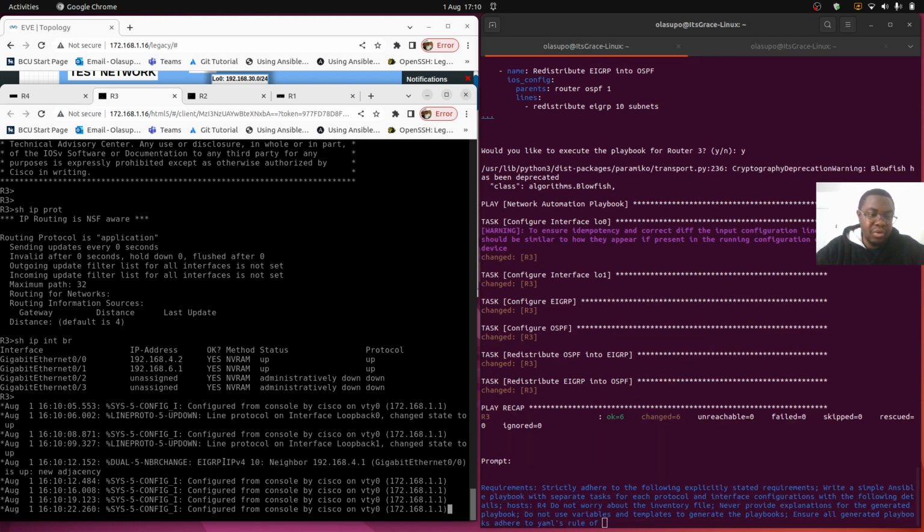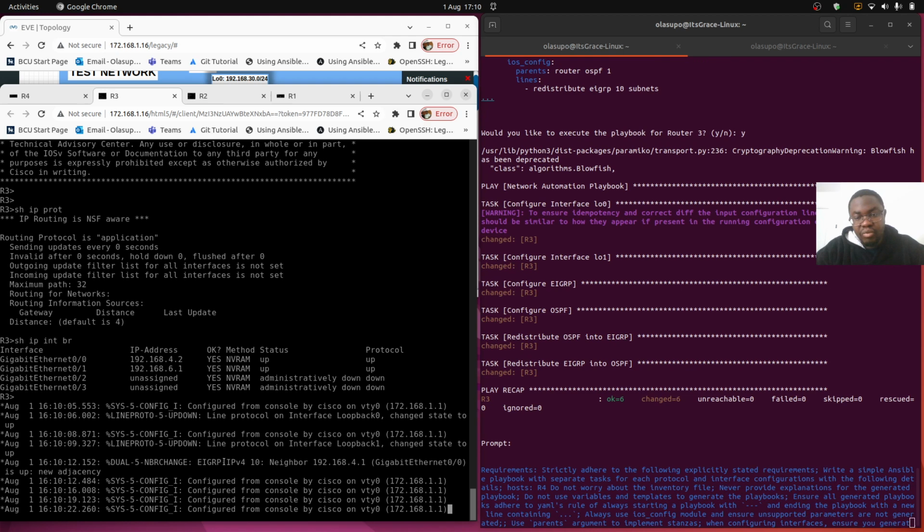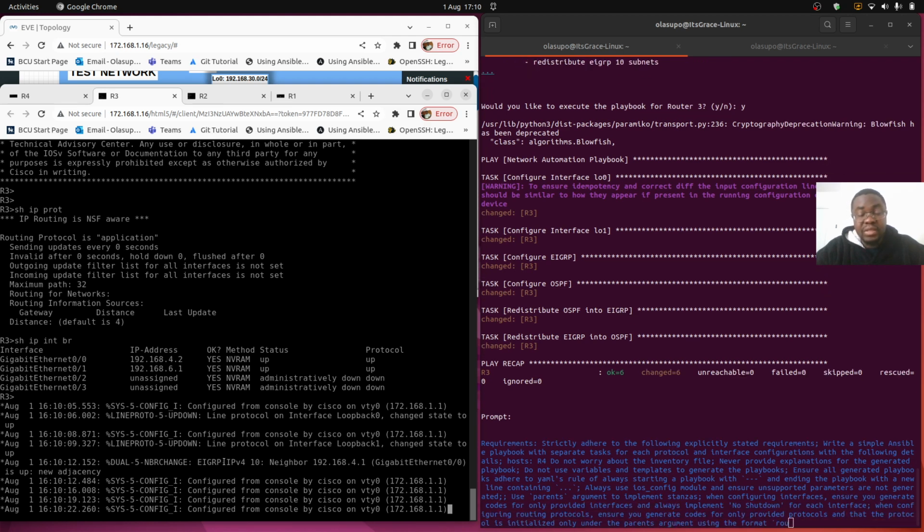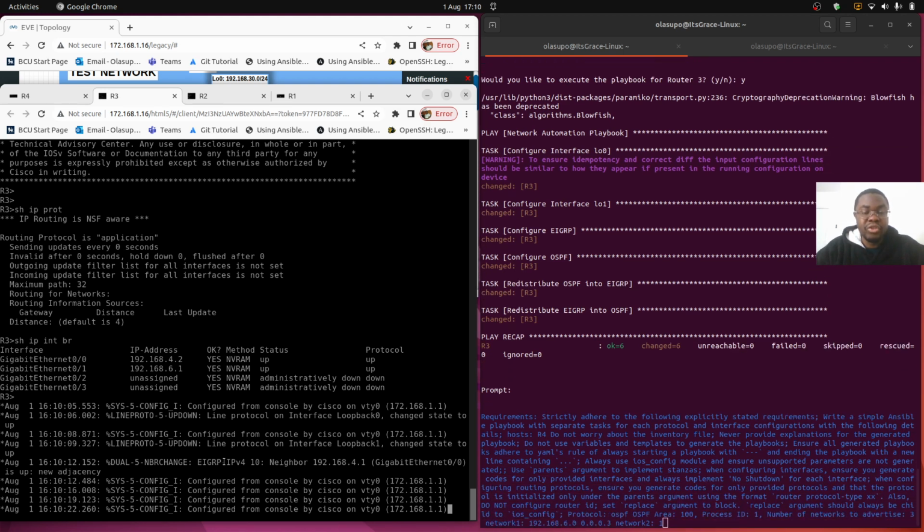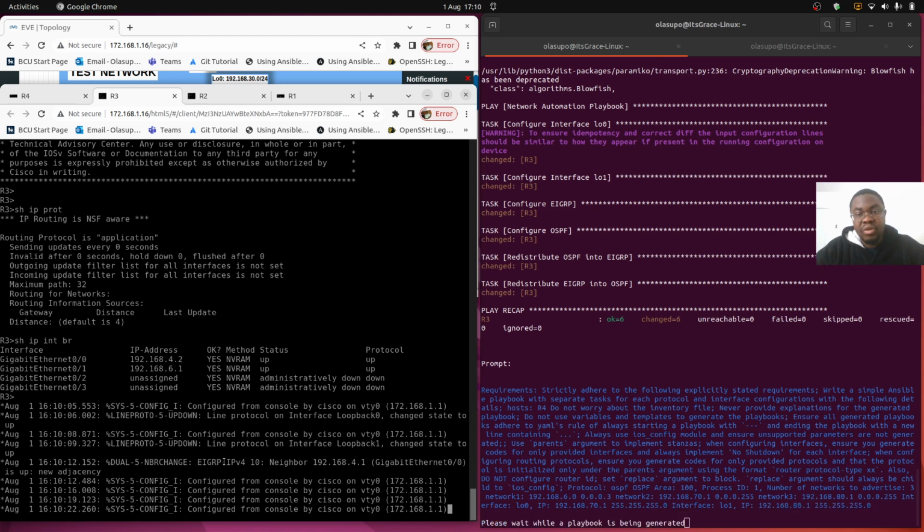It logs out of router 3, generates the prompt for router 4, and sends it over to ChatGPT to generate the corresponding playbook for it.